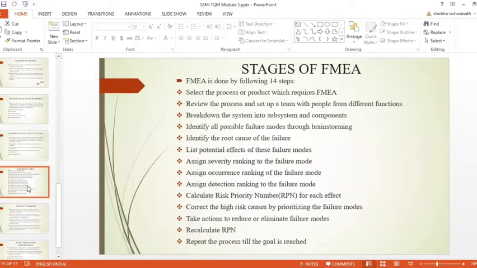Ninth step, assign a detection ranking to the failure mode. Based on the detection of the failure mode, assign a rank as per norms.